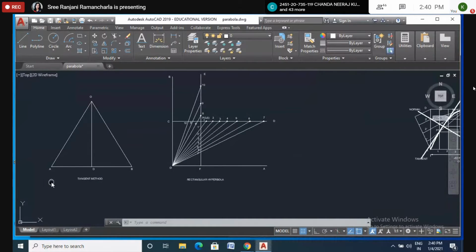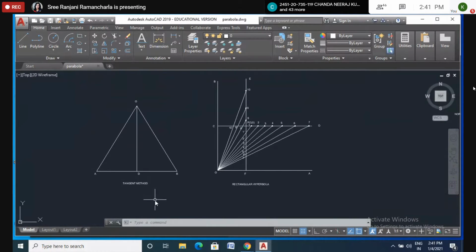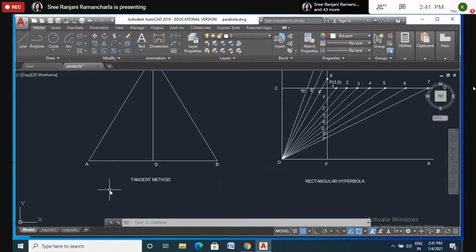Now we'll go to the other one, the tangent method of parabola. Here, once more, the one which I gave in the manual, page number 21. Who will read the question in page number 21? Third question. Who will read? Please read fast. Who will read the question? Okay, I will read the question.